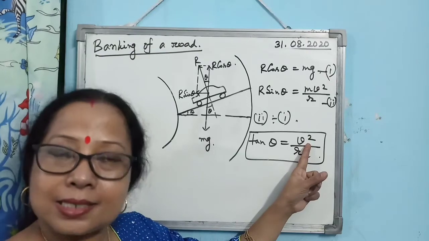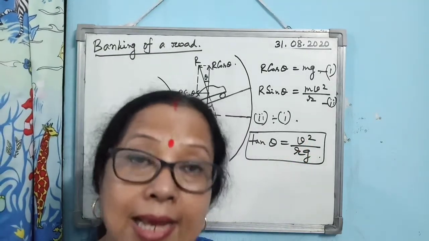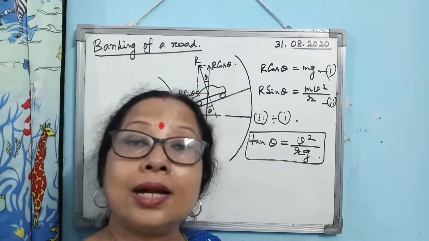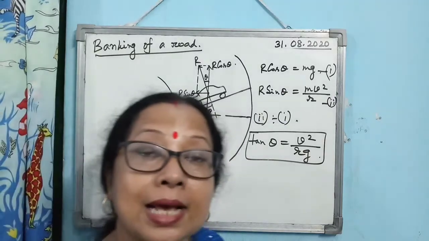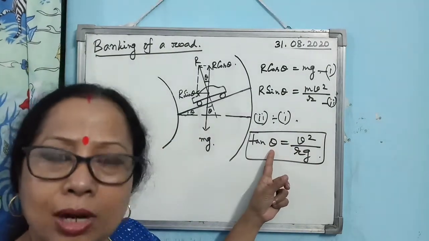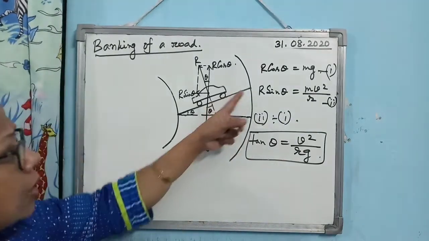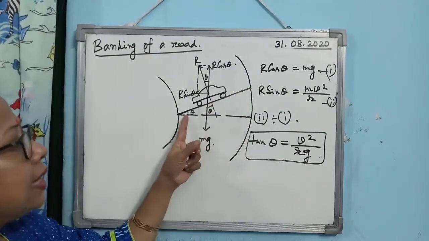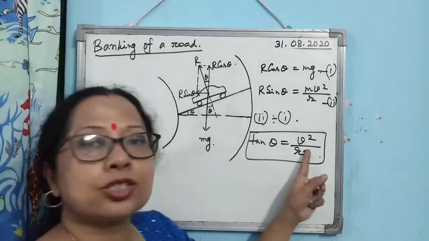That's why when a bicycle rider wants to take a turn at high speed, the rider has to lean more. If you increase v, you can increase theta. But in this case, once the road is constructed, theta is constant, so v is also constant.